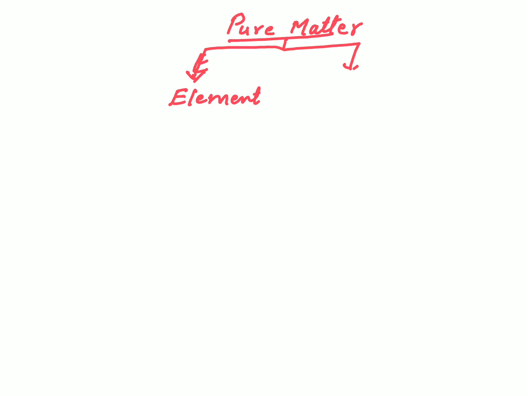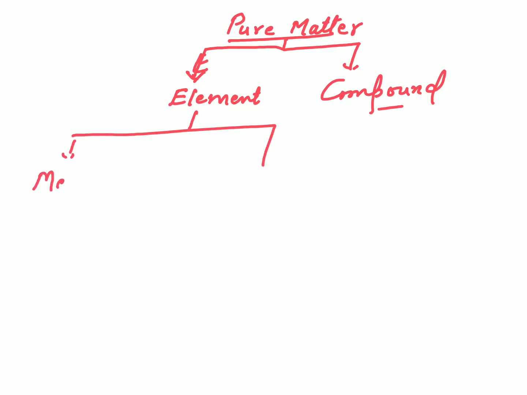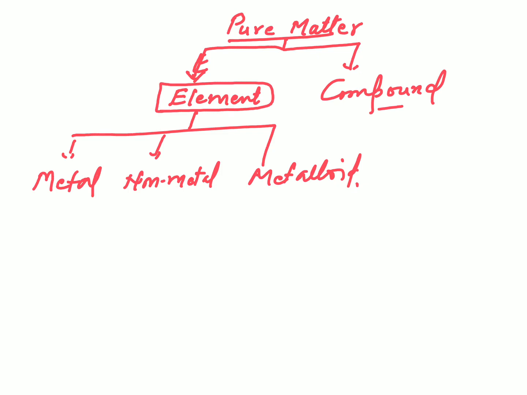Pure matter is classified into two categories: element and compound. Now element is classified into three categories: metal, non-metal and metalloid. And elements are made up of the same type of atoms.